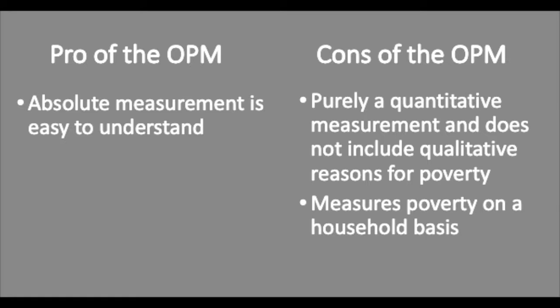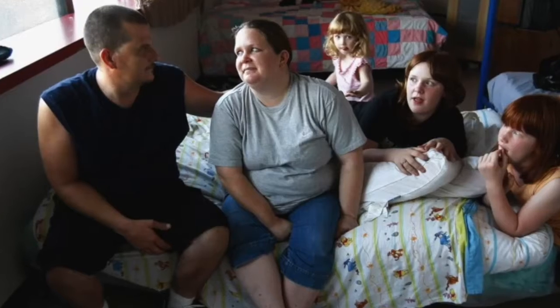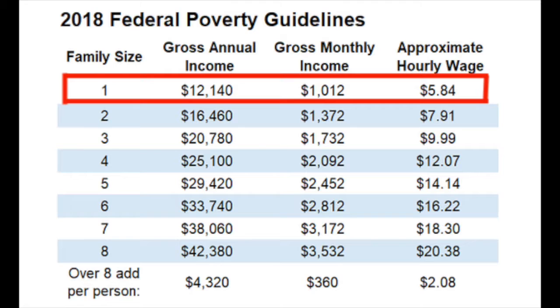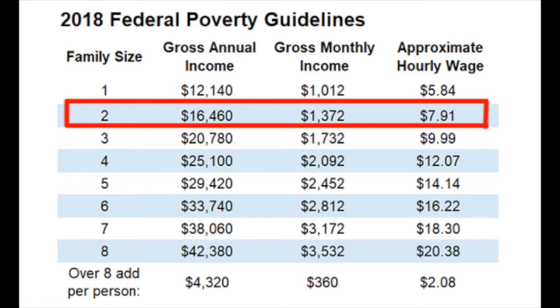By measuring income on a family or household basis, the OPM is subject to misrepresenting poverty in a number of ways. For instance, cohabiting couples may pool their resources together and, consequently, their poverty status can be misconstrued by the OPM. Imagine if two unmarried individuals lived in the same house and each individual had $12,000 in gross annual income. Separately, these individuals are considered to be impoverished because they make below $12,140. But together, these individuals make $24,000 in gross annual income, which would put them above the $16,460 poverty threshold for a family of two.